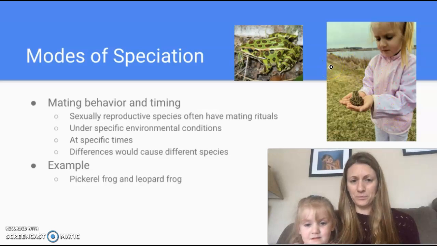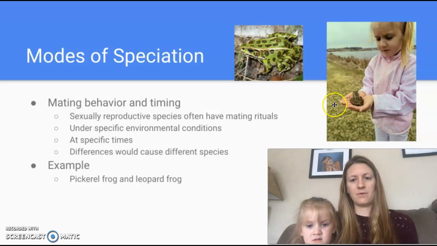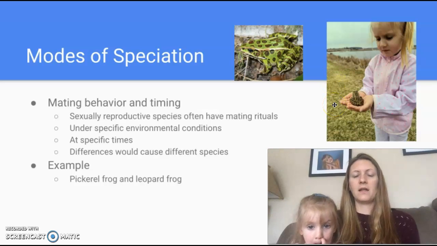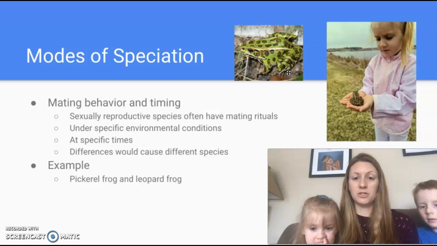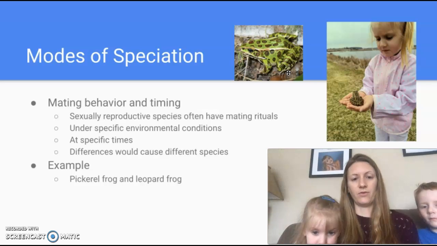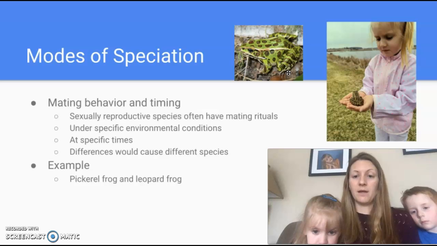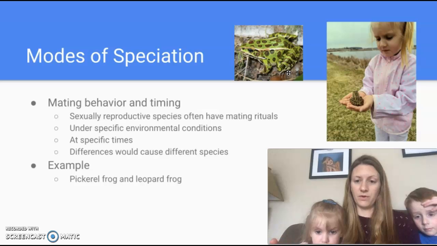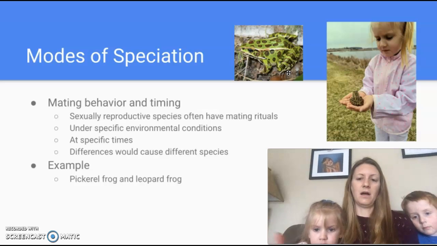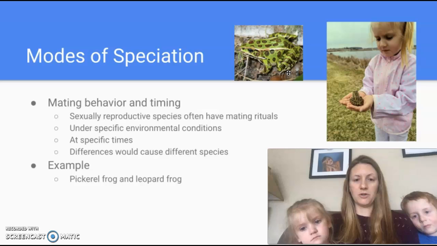pickerel frog. They started mating at different times, so I believe the leopard frog started mating earlier than the pickerel frog was, and as time went on, because it kept mating earlier and earlier and earlier, it became a distinct species. So now we have two species instead of one, the leopard frog and the pickerel frog. But you can get timing differences, but you can also get mating behavior. So maybe if a mating dance is different and some females are attracted to both of those dances, it would be eventually a new species being created.